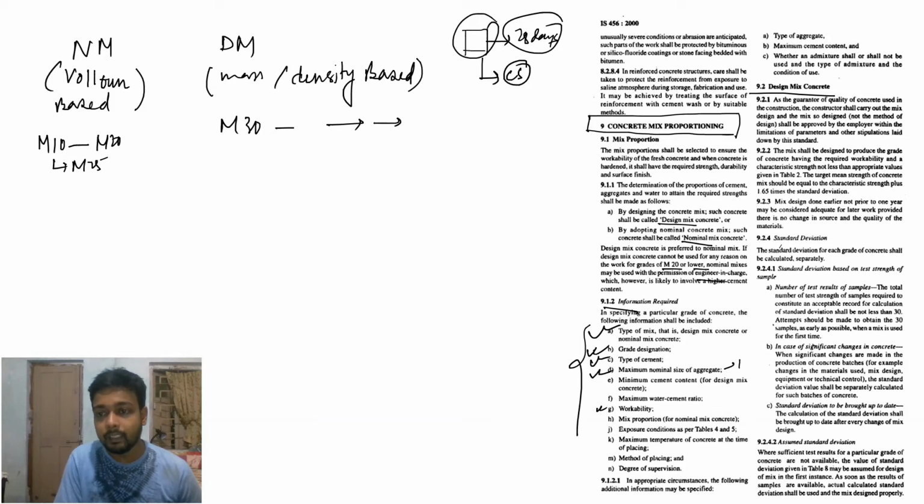The target mean strength of the concrete mix should be characteristic strength plus 1.65 times the standard deviation, so that when we do the batching or mix design, there is a target strength.